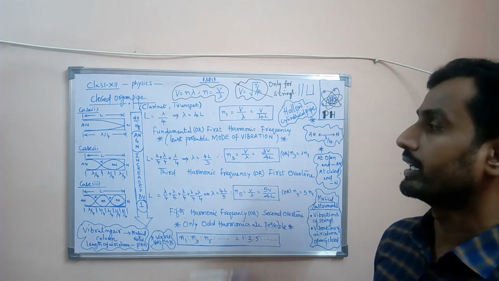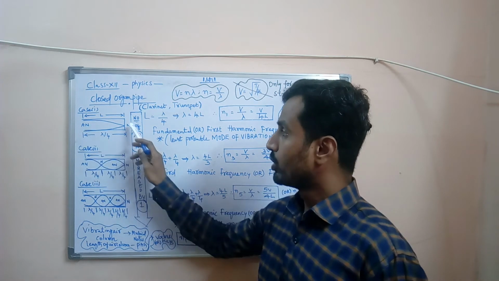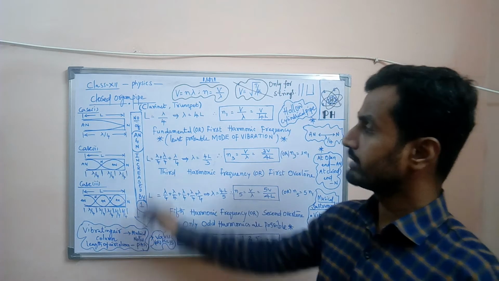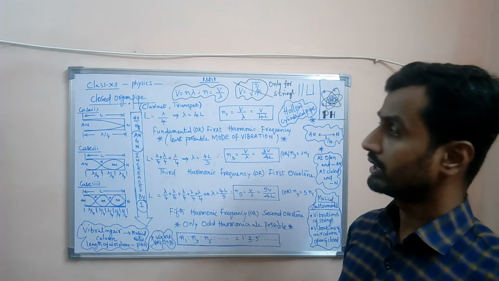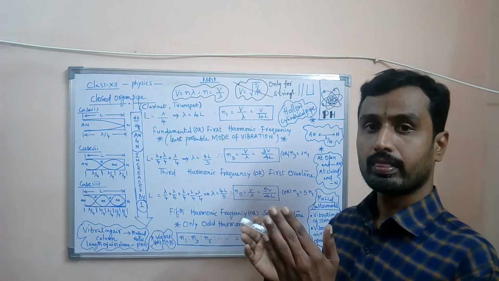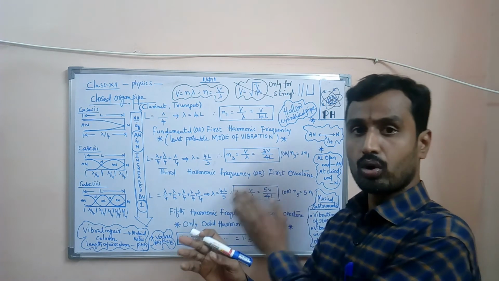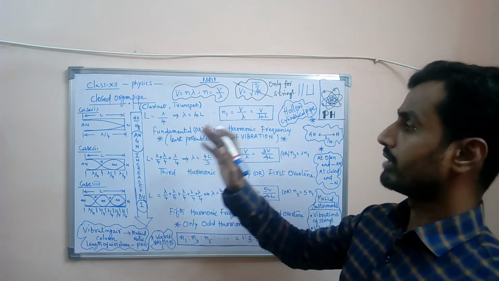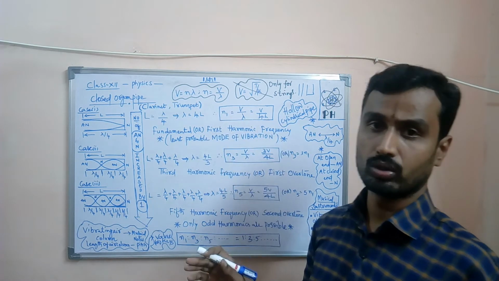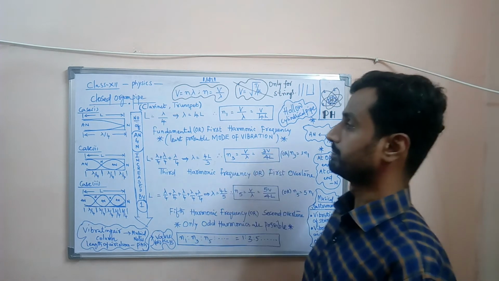Another point we have to remember is that a node is formed after an antinode. That is, one node followed by an antinode and another node. In the same way, a node is formed after an antinode and an antinode is formed after a node.